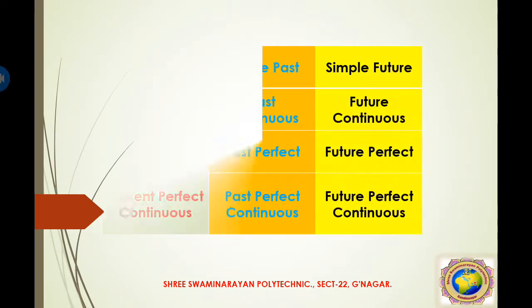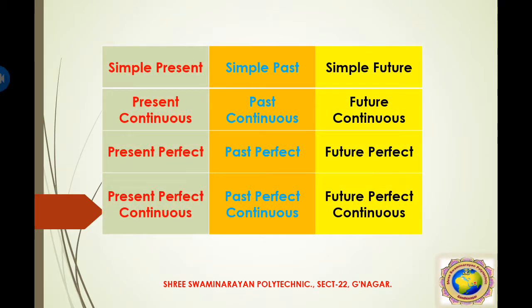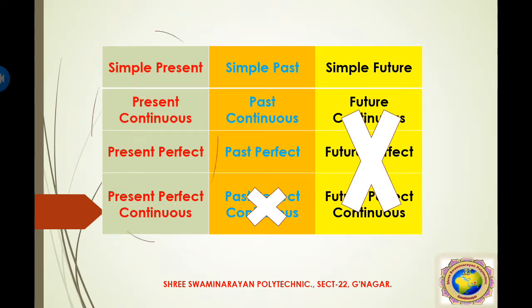But up till now we are focusing on the present tense. There are 12 different types of tenses in total, but in our syllabus this is not included. We have discussed only these four types of present tense: simple present, present continuous, present perfect and present perfect continuous. Today we discuss these four types and remember them in a very short way.